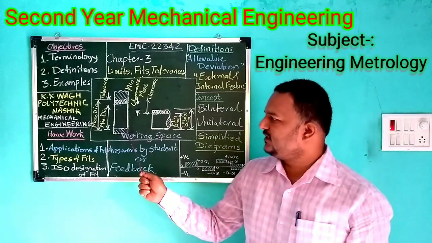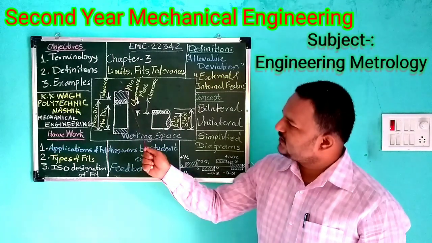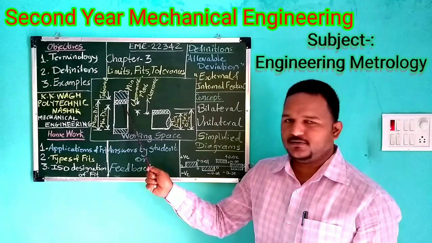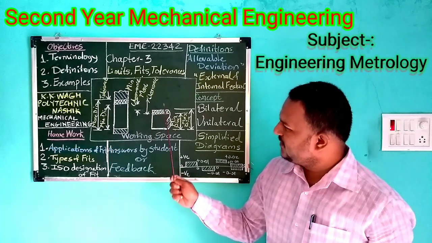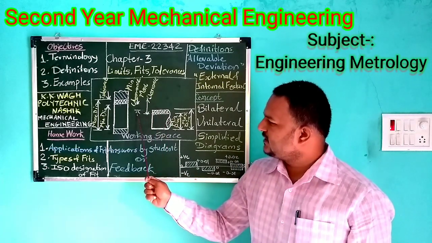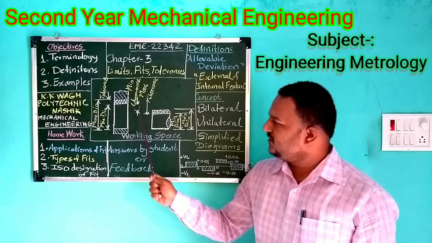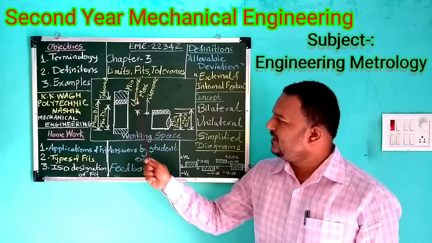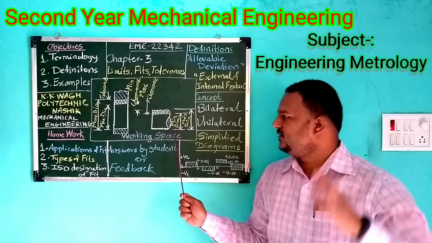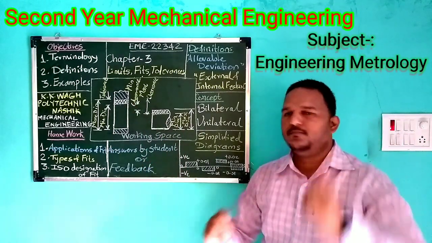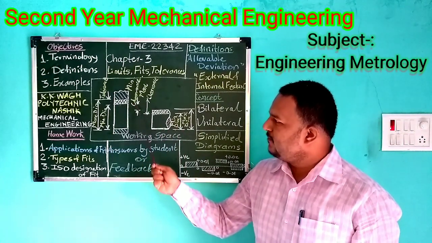And if it is to be inserted in this hole, and this hole is produced at the minimum dimension, then at most, what is the clearance in between these two? If you extend this line and if you extend this line, this is the clearance. Minimum clearance: the shaft dimension is fullest and hole dimension is minimum. So you can say this is minimum clearance.